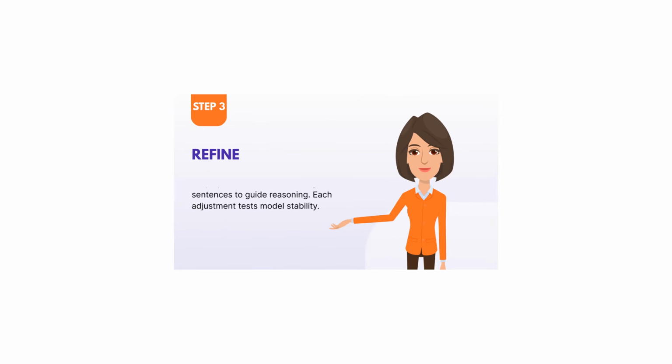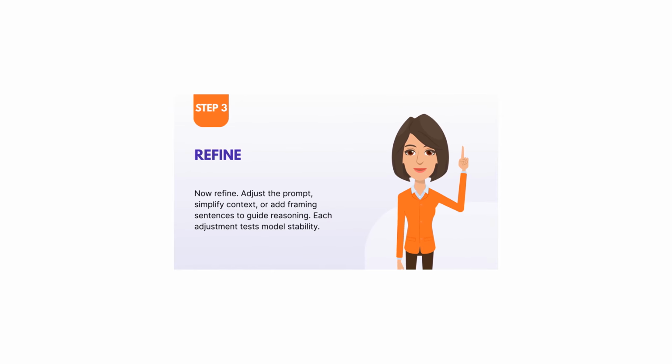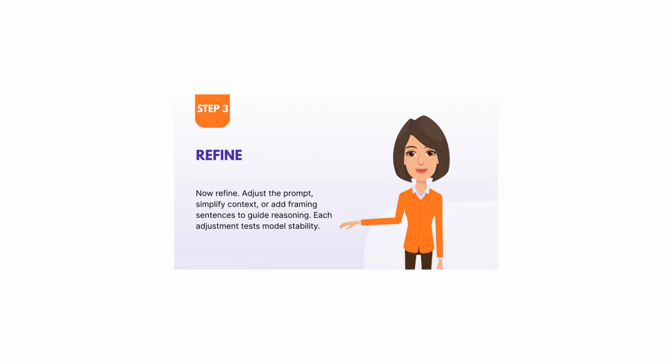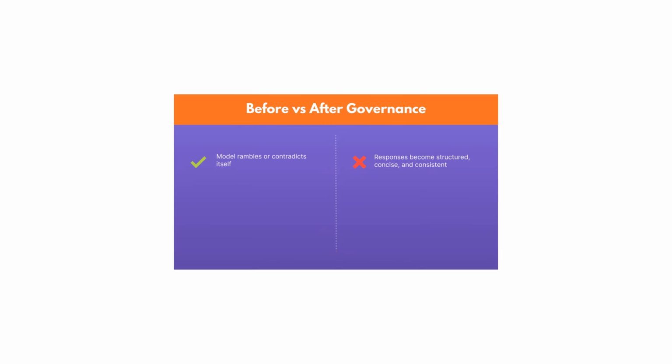Step 3. Refine. Now refine. Adjust the prompt, simplify context, or add framing sentences to guide reasoning. Each adjustment tests model stability. Before versus after governance: the model rambles or contradicts itself. Responses become structured, concise, and consistent.